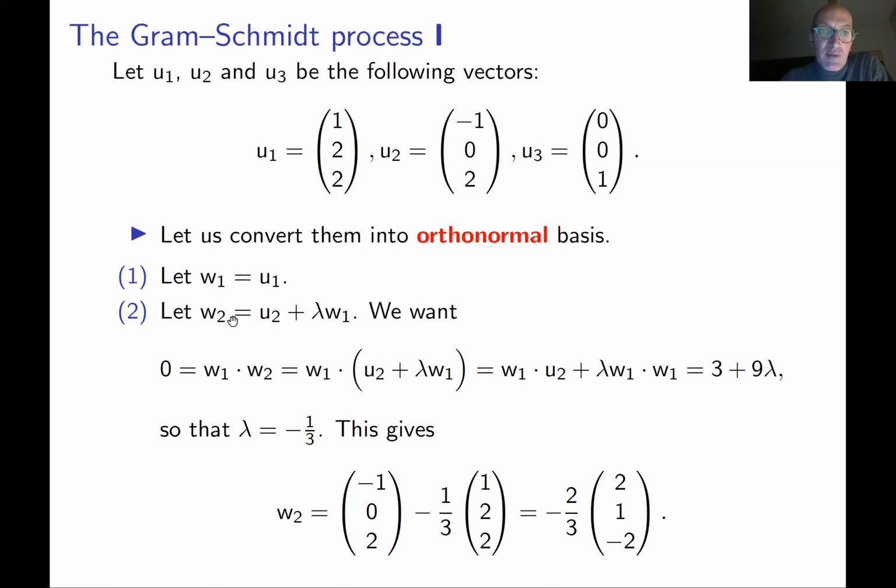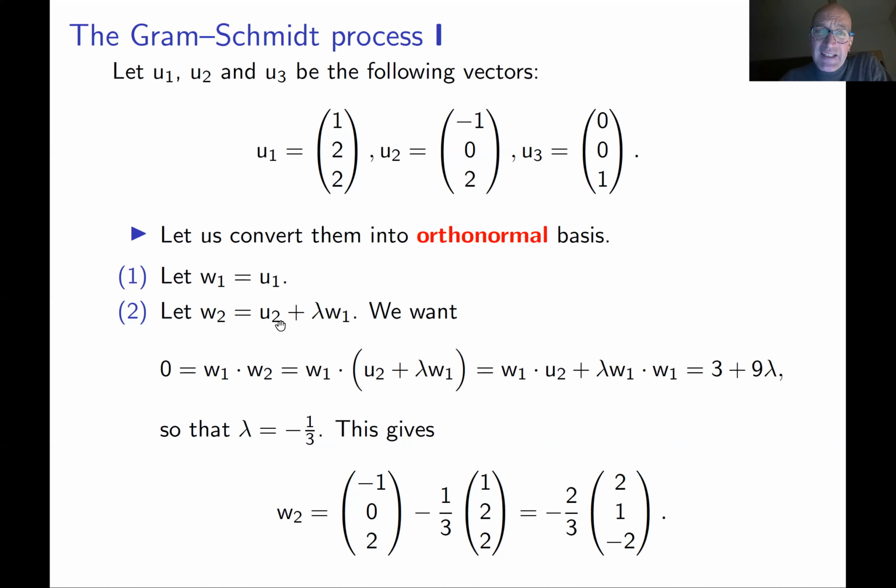Take w1, w2 equal u2. You want w2 to be orthogonal to w1. Okay, if u2 is orthogonal to w1, then you're done. But it may be not. So if not, you slightly change it. How to change it? You add to u2 this lambda times w1.